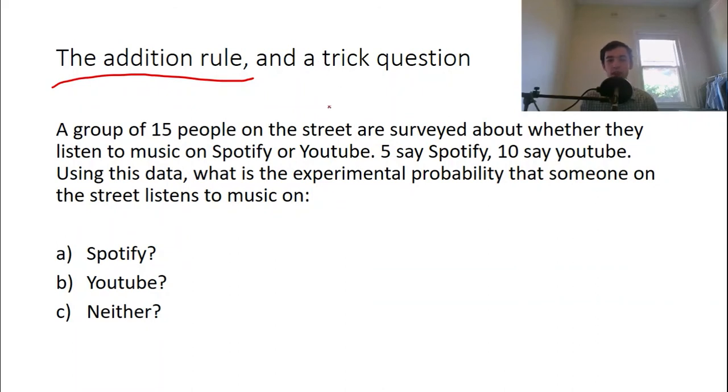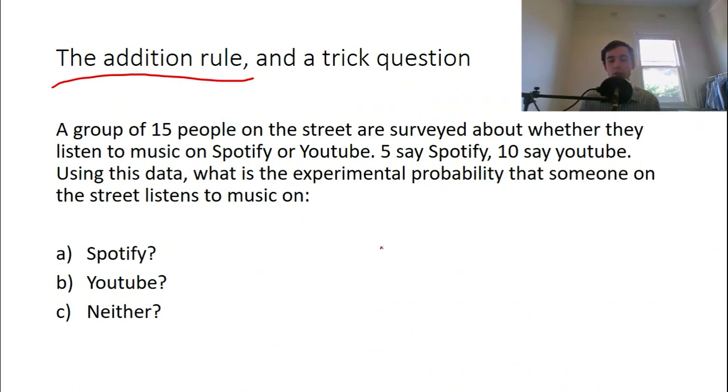Okay, we're going to start with a trick question. So here we go. I wonder if you can spot which of these, one of these, is impossible to answer. A group of 15 people on the street are surveyed about whether they listen to music on Spotify or YouTube. 5 say Spotify, 10 say YouTube, and we're asked to find probabilities for somebody listening to Spotify or YouTube or neither, each of these. Okay, so the first thing I want to point out is that the question is talking about experimental probability.